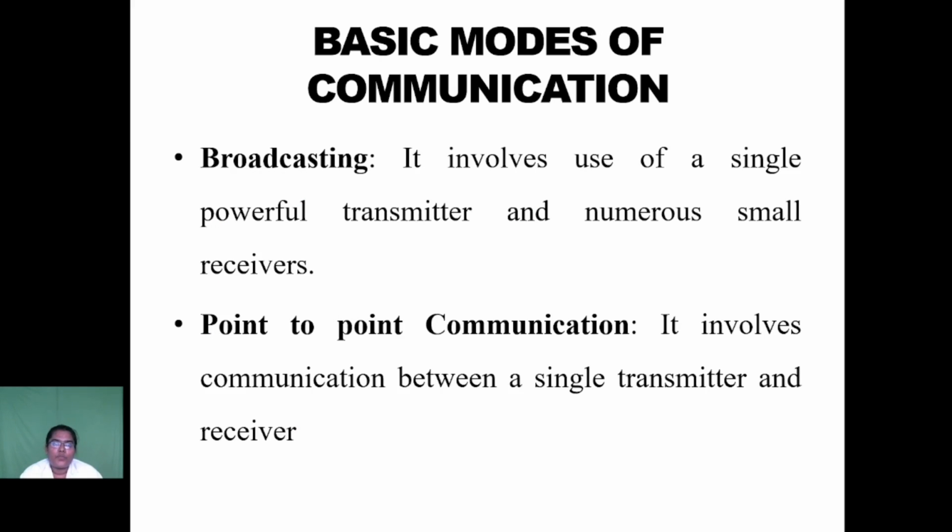Next, basic modes of communication. Broadcasting and point-to-point are the two basic modes of communication. In broadcasting, we use one transmitter and numerous receivers. But point-to-point communication requires only a single transmitter and receiver. So broadcasting involves the use of a single powerful transmitter and a large number of receivers. Point-to-point communication involves communication between a single transmitter and a receiver.